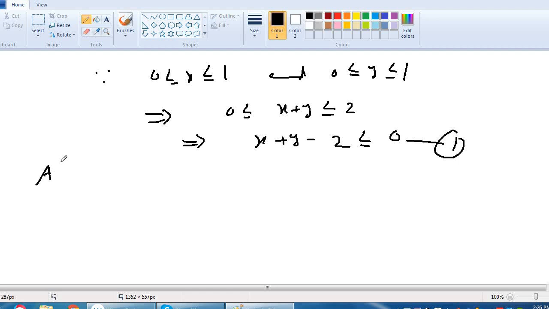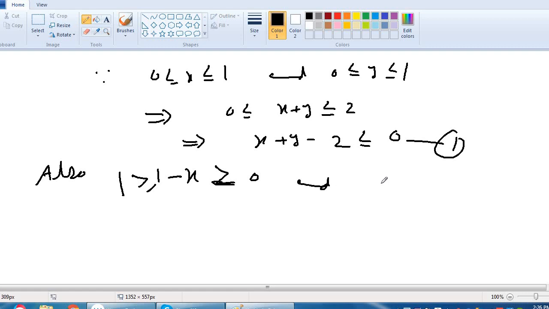Also we see that 1 minus x is greater than or equal to 0, and less than or equal to 1, because if we take minus x on both sides, we solve this condition.